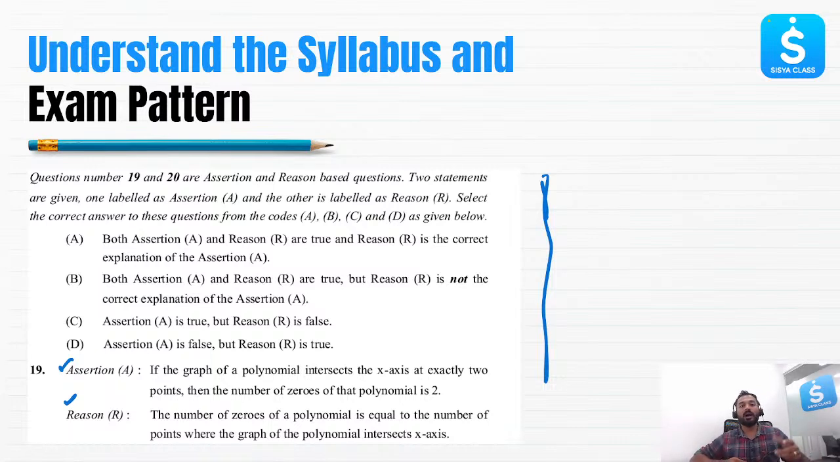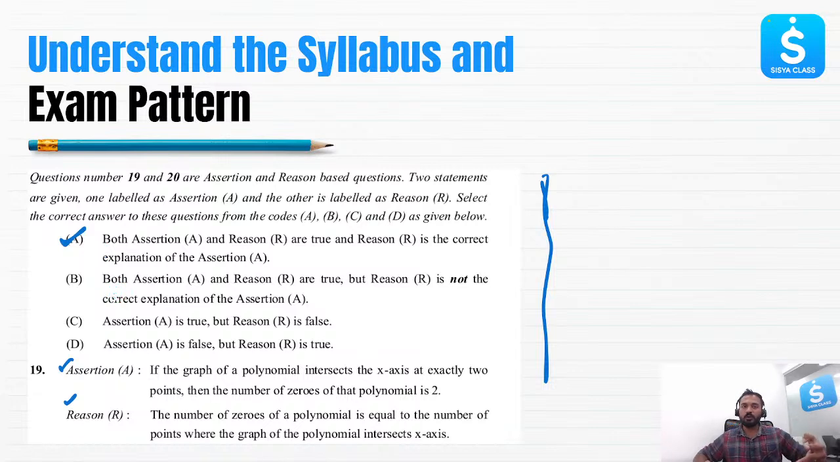Next step is to identify the relation between these two statements. This is very crucial. Once you have identified that both the statements are true, identify is there a relation between the two statements? Is the reason a correct explanation of assertion? Whatever is the reason, is that reason statement a correct explanation of assertion? If yes, if both the statements are true, assertion, reason both are true, reason is a correct explanation of assertion, then you are going to select option A.